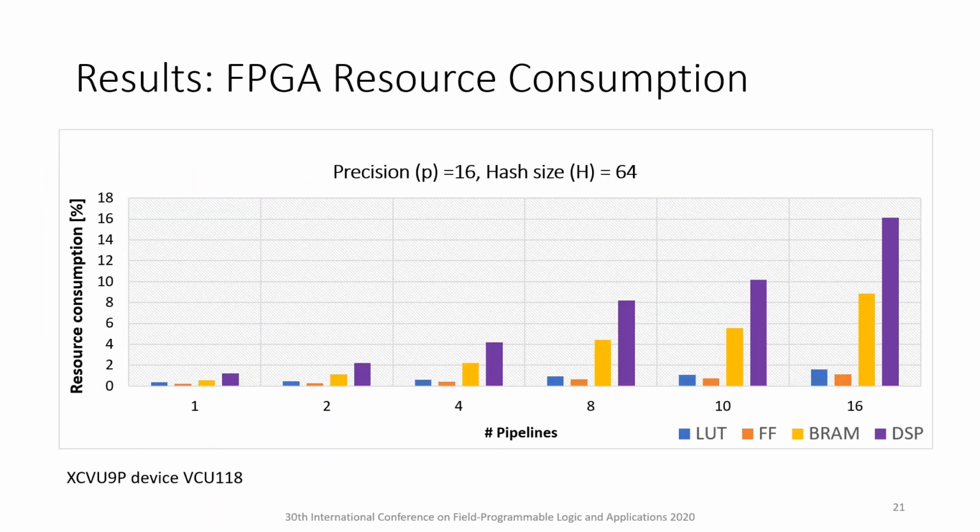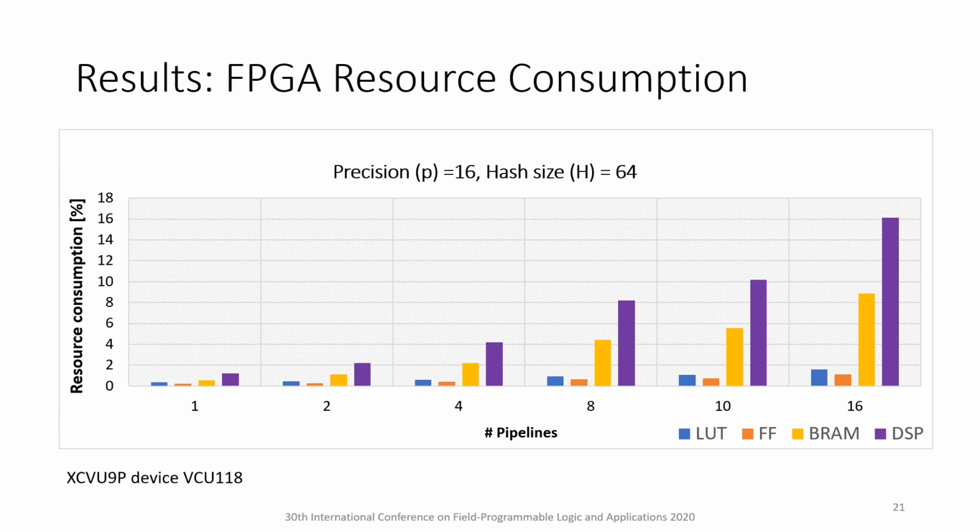The bar chart depicts the FPGA resource consumption of the HyperLogLog. The y-axis shows the resource consumption in percentage, and the x-axis represents the number of pipelines. Clearly, the resource utilization scales linearly with the number of pipelines. It is the investment of these resources that pays for the gained throughput. The lookup tables and the flip-flop utilization remain under 2%, thus exhibiting its lightweight property in terms of logic resource consumption. Since each pipeline has a dedicated bucket counter memory, an increase in the number of pipelines is reflected in BRAM utilization. The maximum usage of this critical resource for the 10-pipeline implementation remains under 6%.